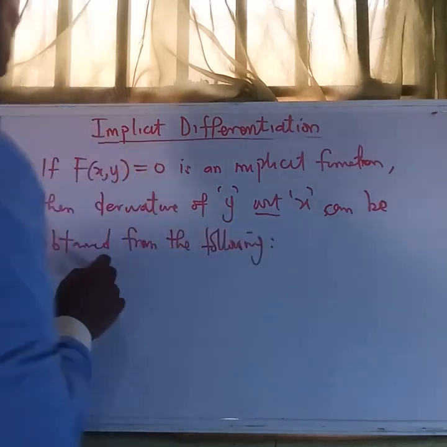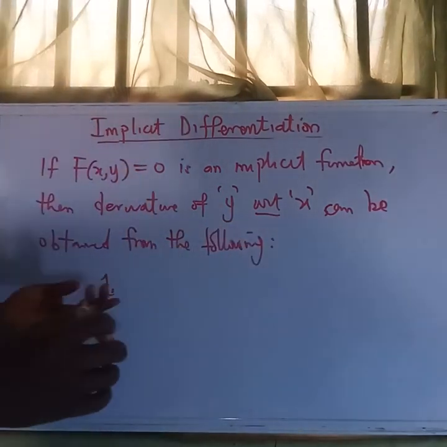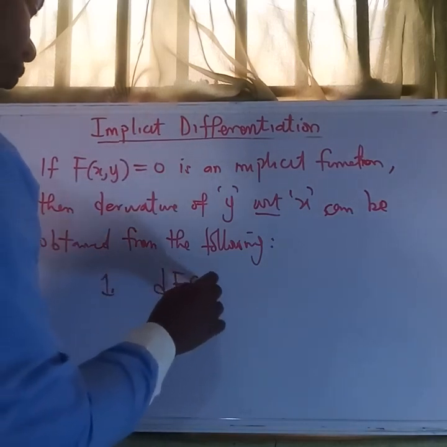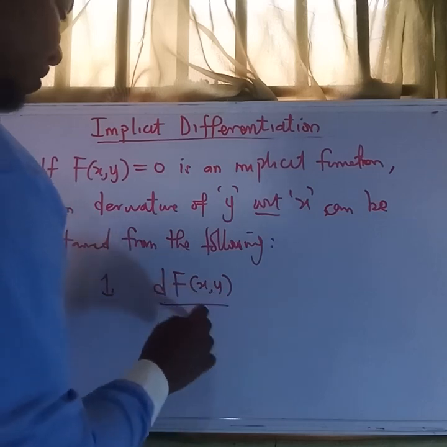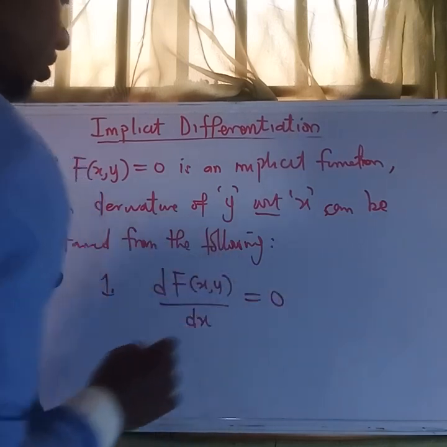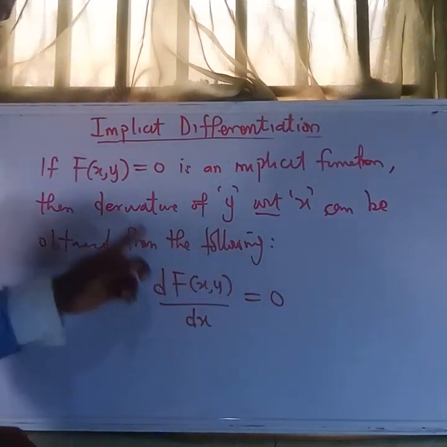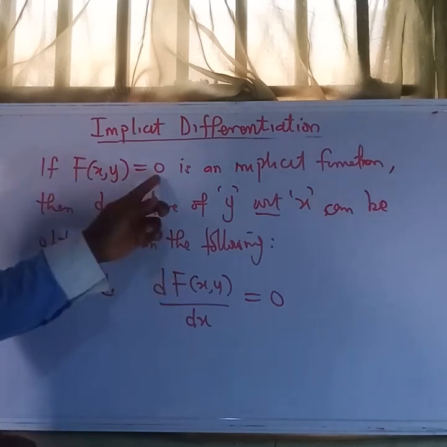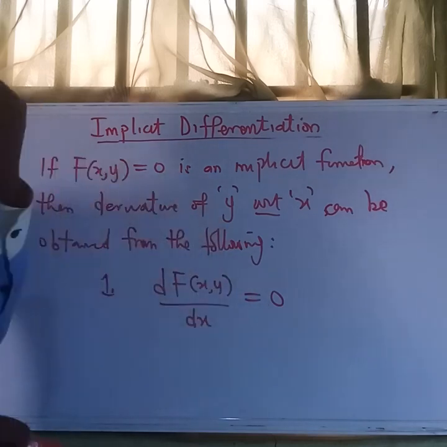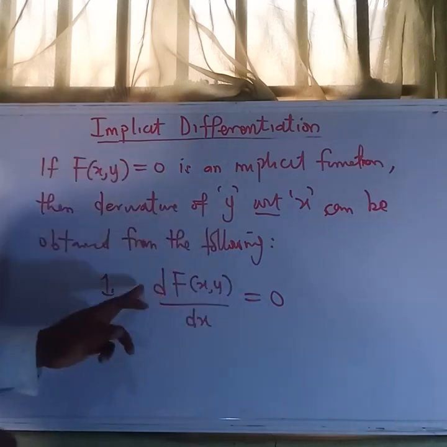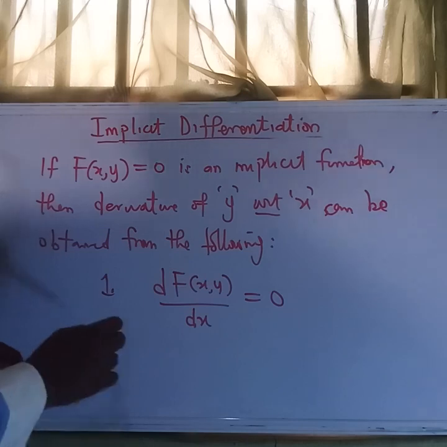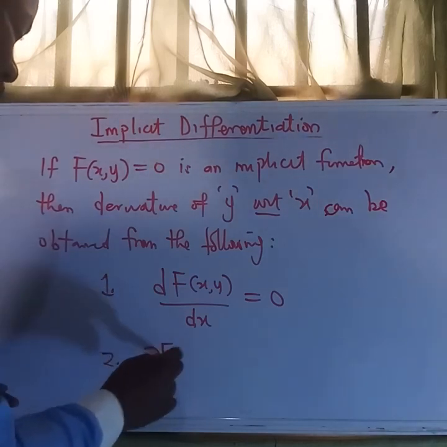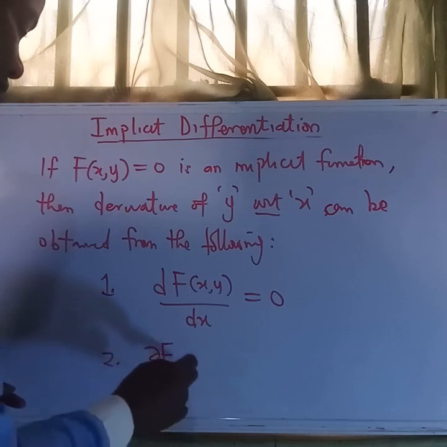We can obtain it in two ways. The first one is to differentiate f with respect to x. When we differentiate the left hand side with respect to x, of course, this will be 0 since it is 0 here. We can obtain dy/dx from this equation. We can also obtain dy/dx from this second equation.